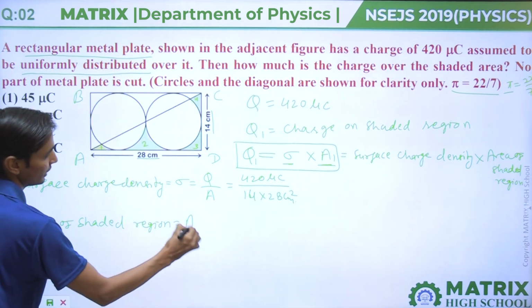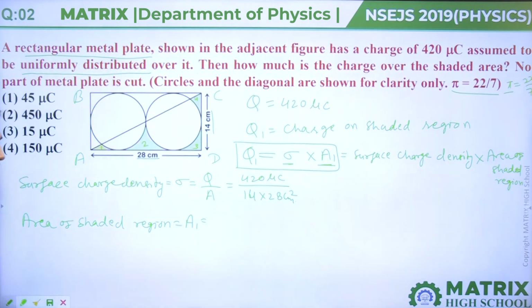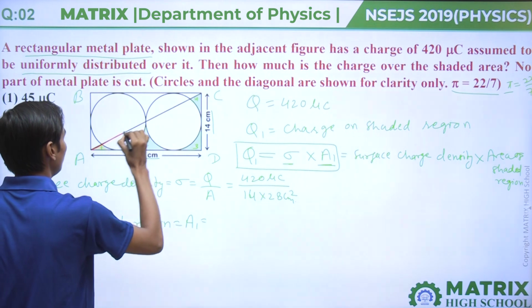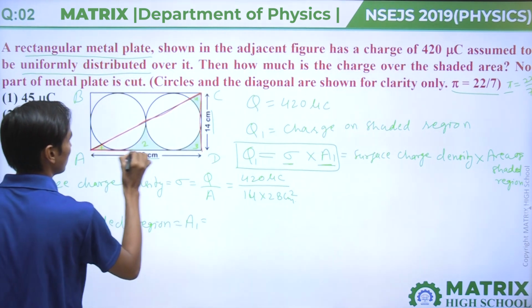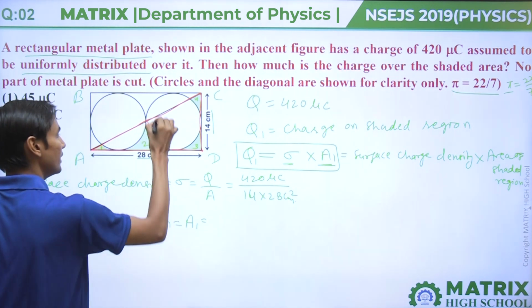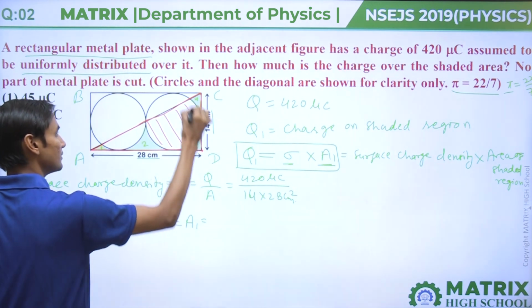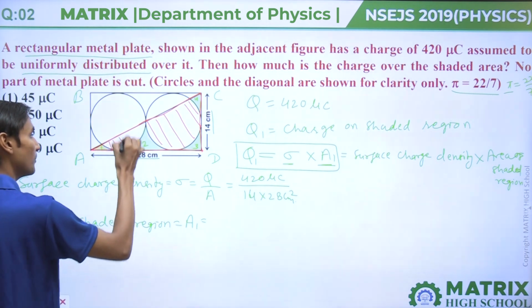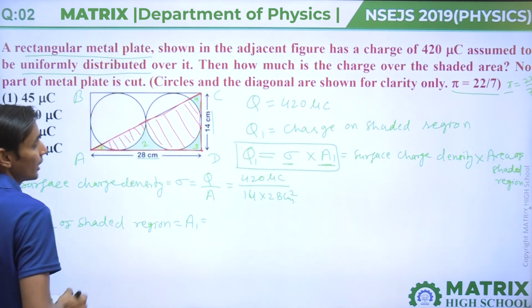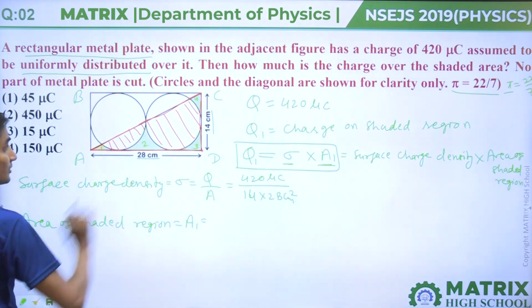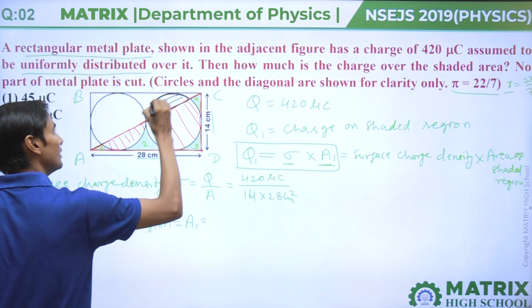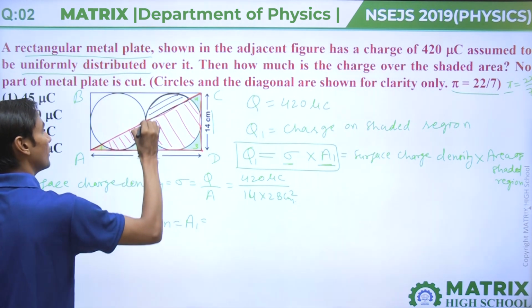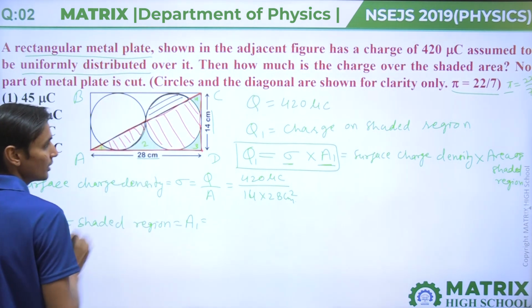The area of the shaded region, which we have assumed as A1. Now let's see what will happen. If we can find the area of this total and subtract the area of this part of the circle and this part of the circle, we see that the area of this part of the circle and the area of this part of the circle will be the same.